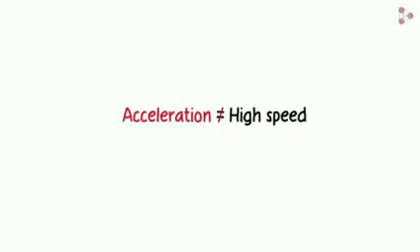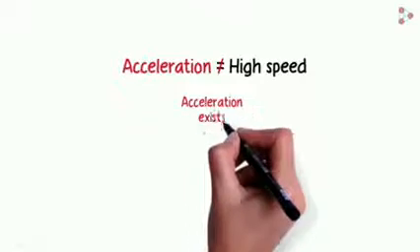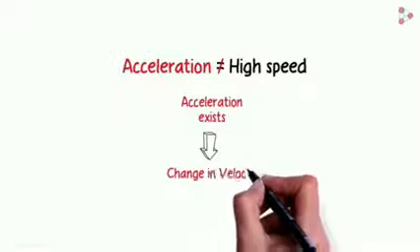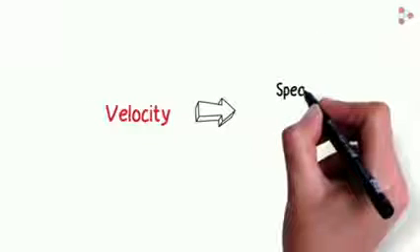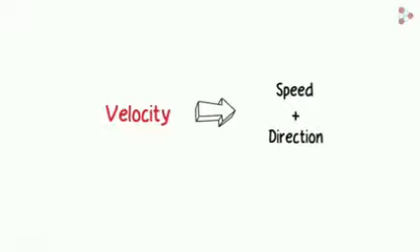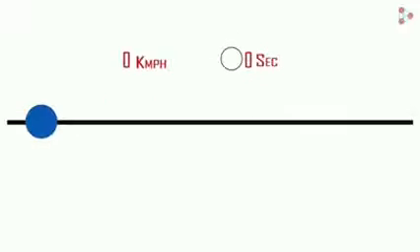Most people relate acceleration to high speed, which is wrong. Acceleration exists only when there is change in velocity. So what is velocity? In symbol, speed plus direction gives velocity, and it is a vector quantity.